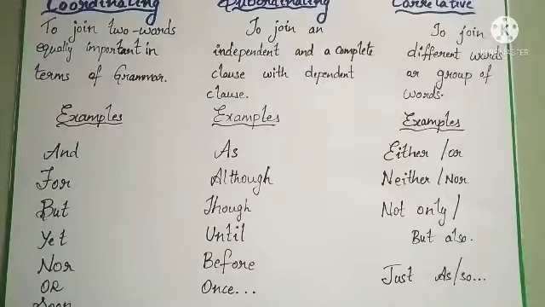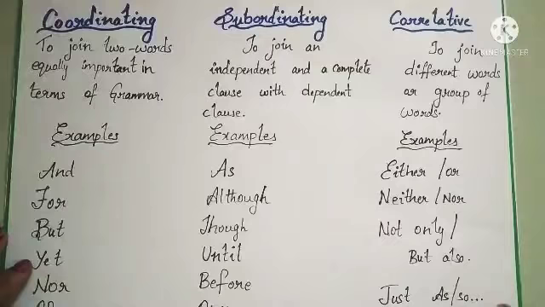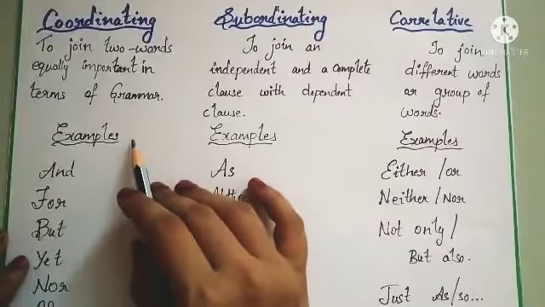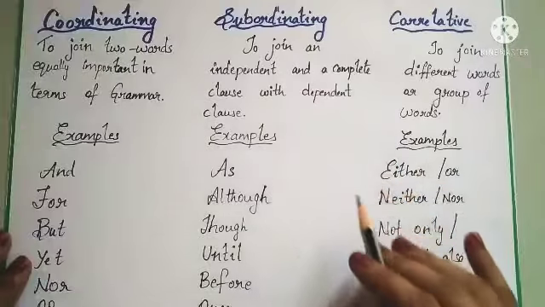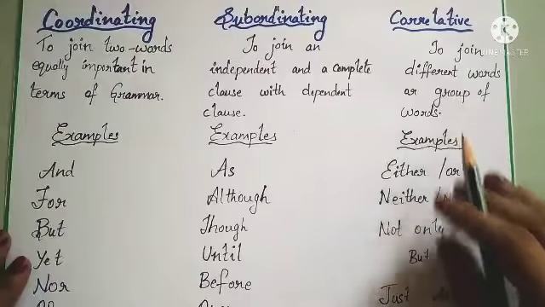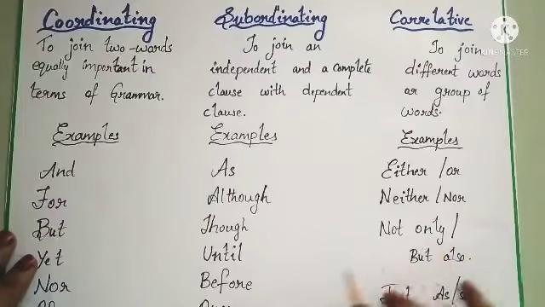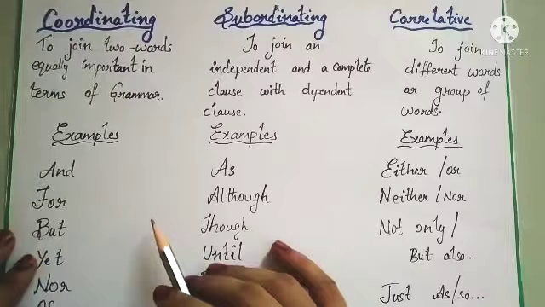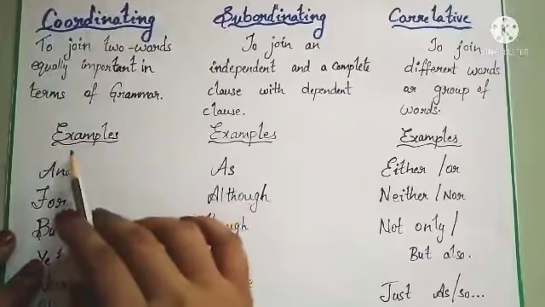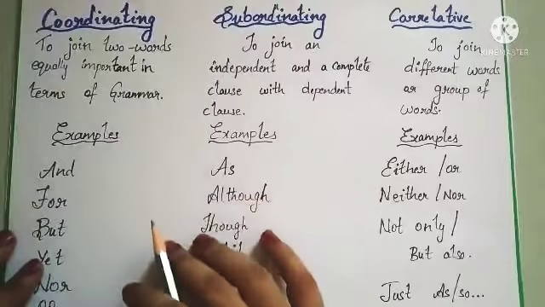These conjunctions are again divided into three kinds. The first one is coordinating conjunction, subordinating conjunction, and correlative conjunction. So let us come to the first one. What is this coordinating conjunction? It is used to join two words that are equally important in terms of grammar.